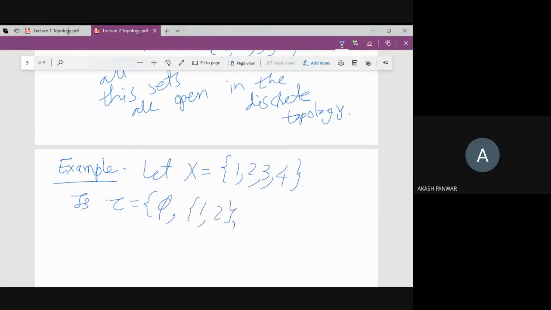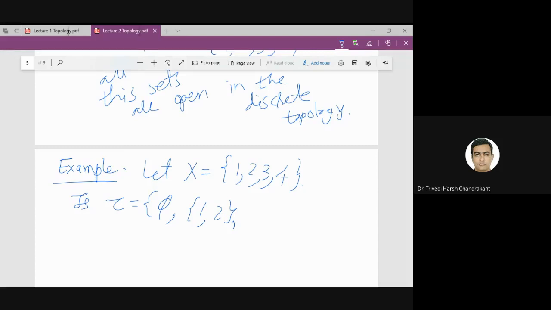Sir, is it the same open set that we discussed in the analysis one course? No, Akash, I am repeating again. Real numbers satisfy all the axioms of a vector space.